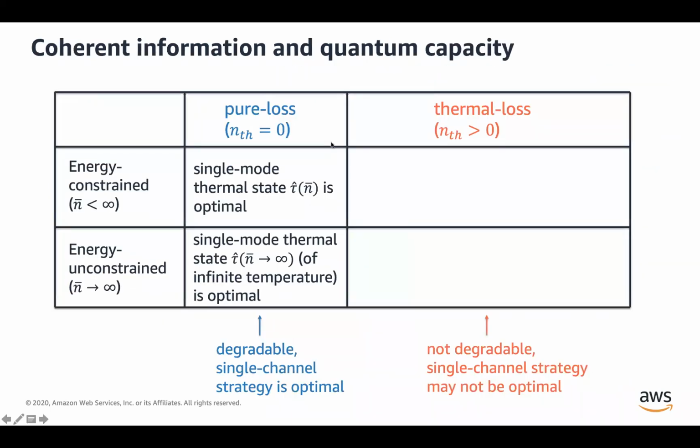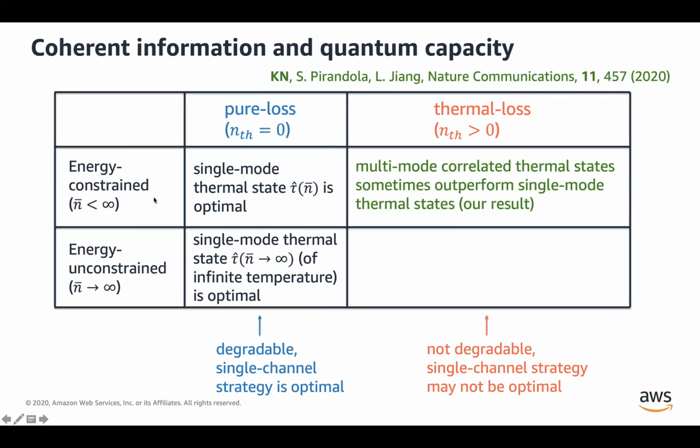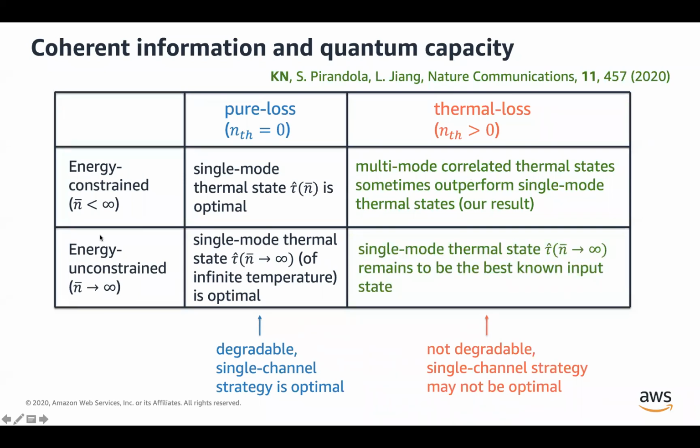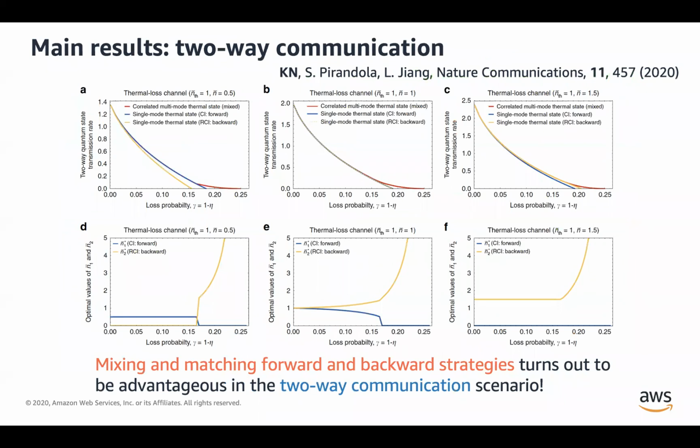So to recap, in the energy constrained case, we have shown that the multi-mode correlated thermostat can outperform the single mode thermostat. But unfortunately, in the energy unconstrained case, the non-trivial advantage disappears, and the single mode thermostat is the best known input state so far.